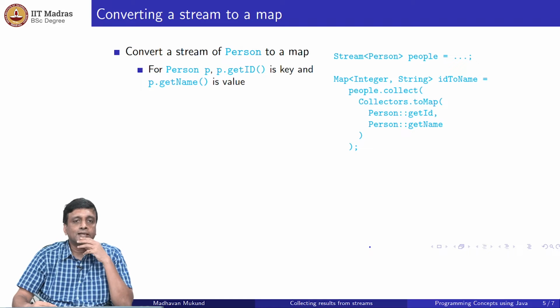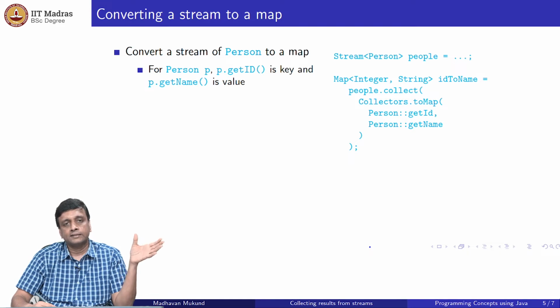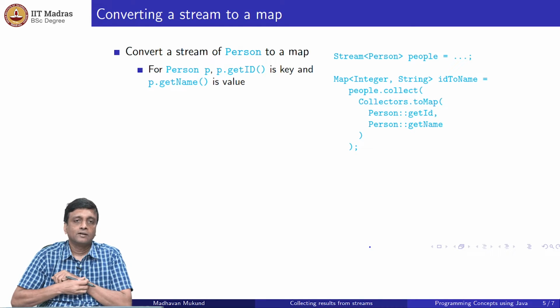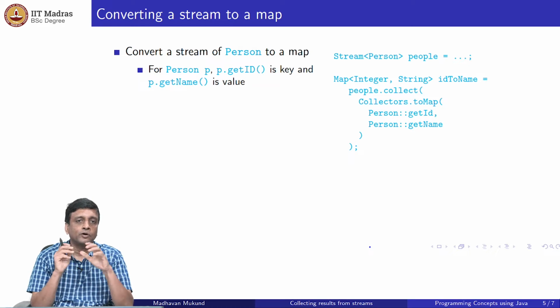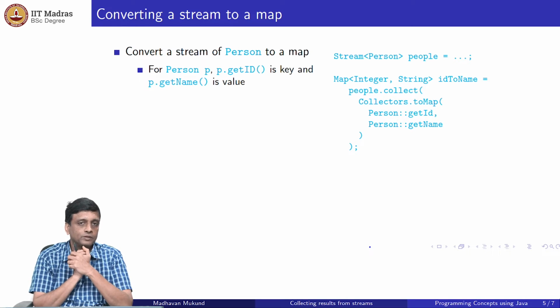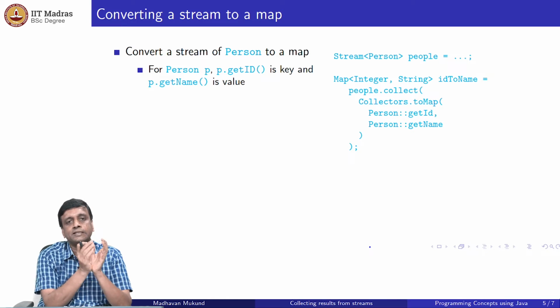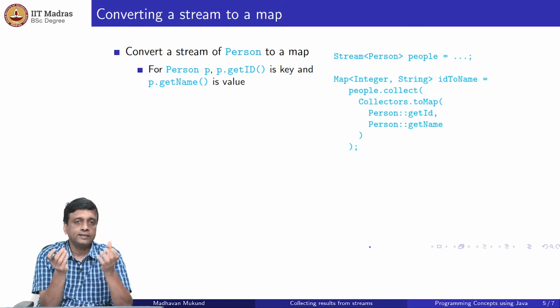So let's get back to collection. We saw how to take a stream and convert it into a collection like a list or a set. But of course, one other important class, which is in a separate interface, is maps. There we want key value pairs. So we want to take each element in our stream and somehow represent it as a key value pair. Obviously, that means from each element in our stream we have to extract a key and extract a value and then store it somewhere.